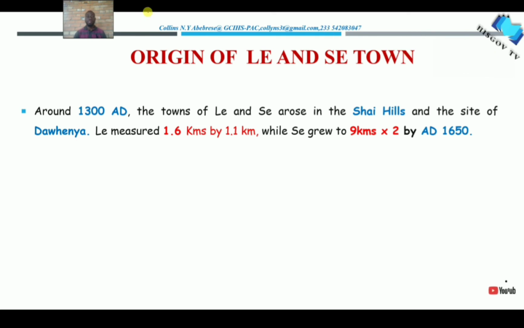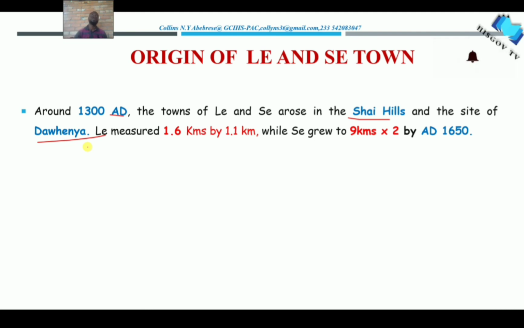Now, origin, so the town Lay and Say. Around 1300 AD, the town of Lay and Say rose in the Shire Hills in the site of Dorwinya. So the Lay and Say town that we are talking about was found around the Shire Hills area where we have Dorwinya.